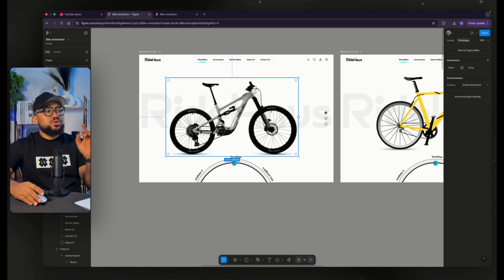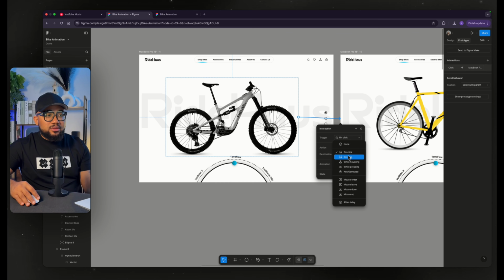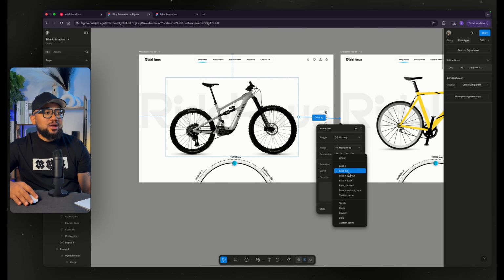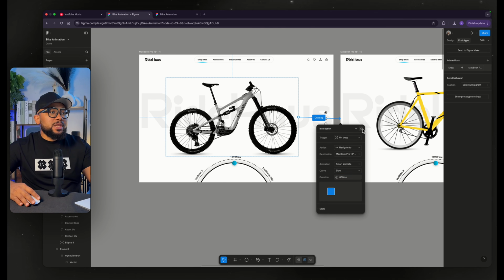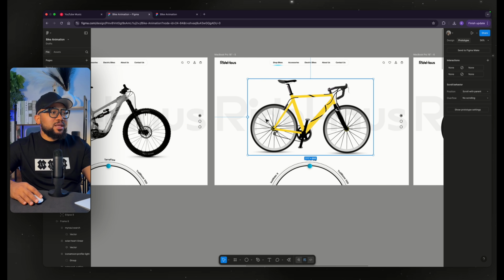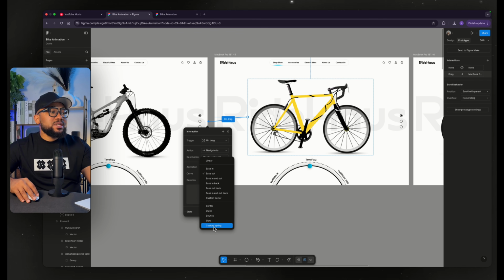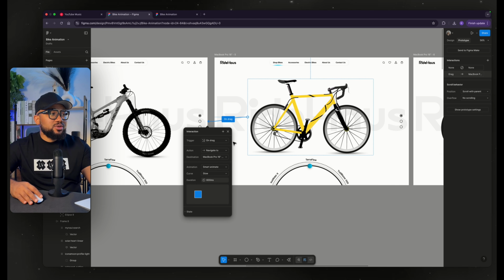So the next thing we're going to do is, if we're going to use the swipe effect, drag effects, and when we click here, what I'm going to do is select this and say on drag. Then we're going to use smart animate. I'm going to use slow, then leave it at 600. The next thing that I'm going to do is select this one. I'm going to say drag. I'm not going to use ease in. I'm going to use slow 600.